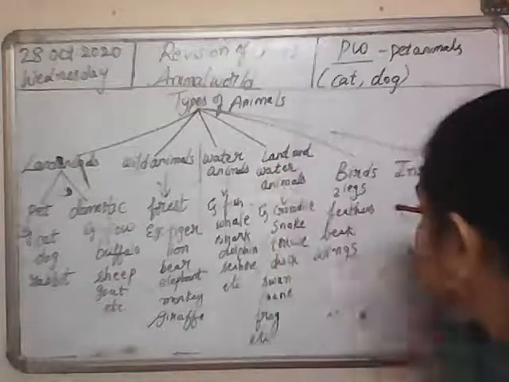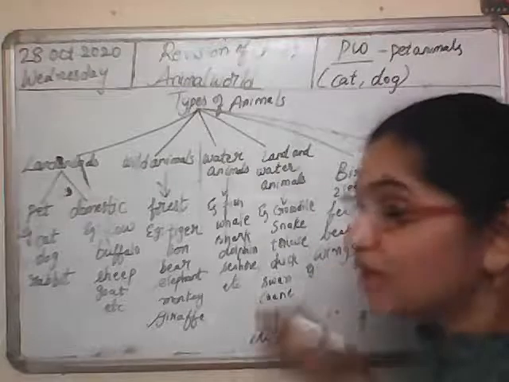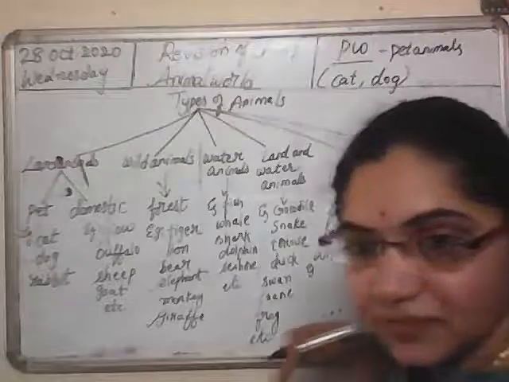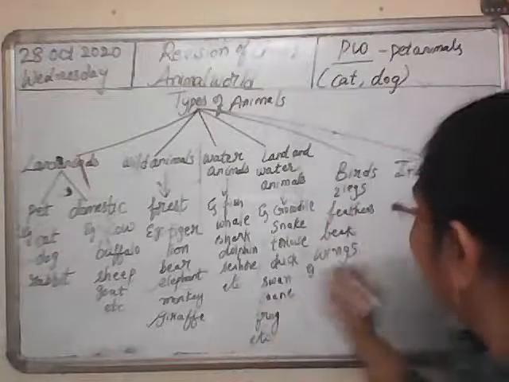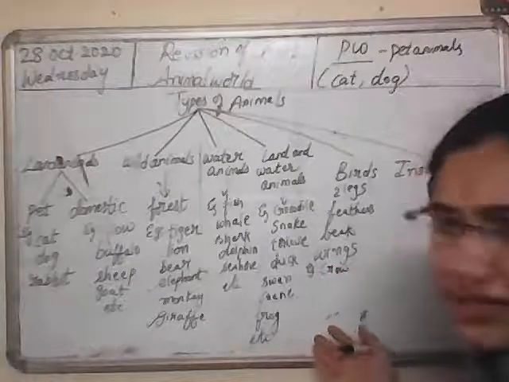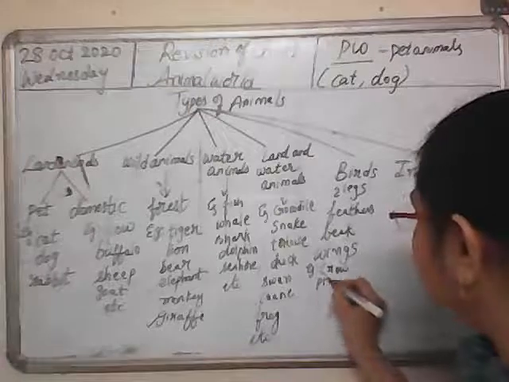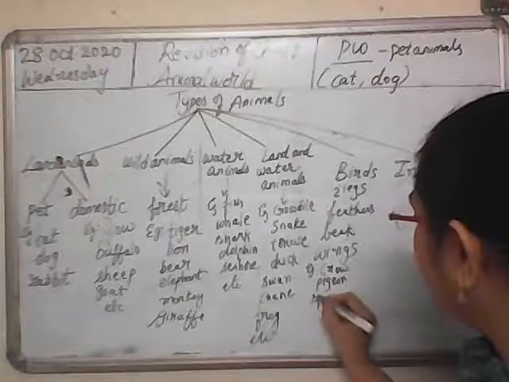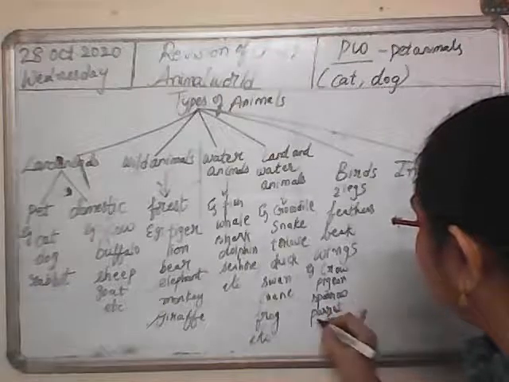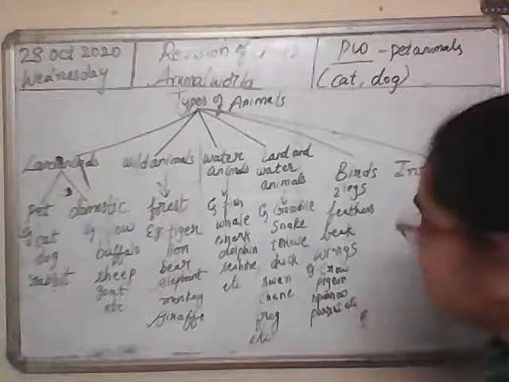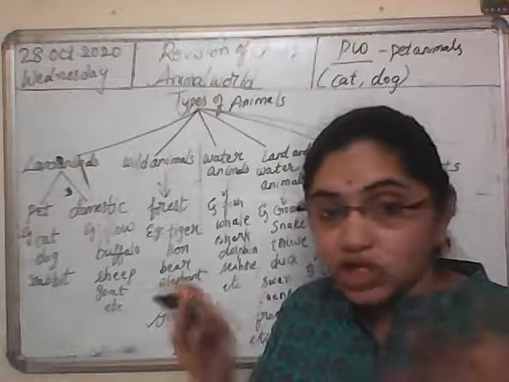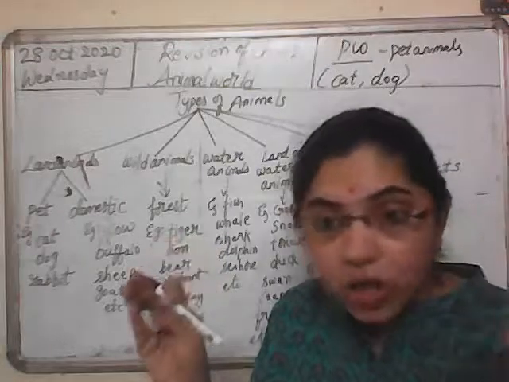Now let us see the examples of birds. Some examples of birds which can fly are, yes, very good, crow. This is what we see in our surroundings, right? Pigeon, sparrow, parrot, etc. Okay, and there are some birds which cannot fly at all.